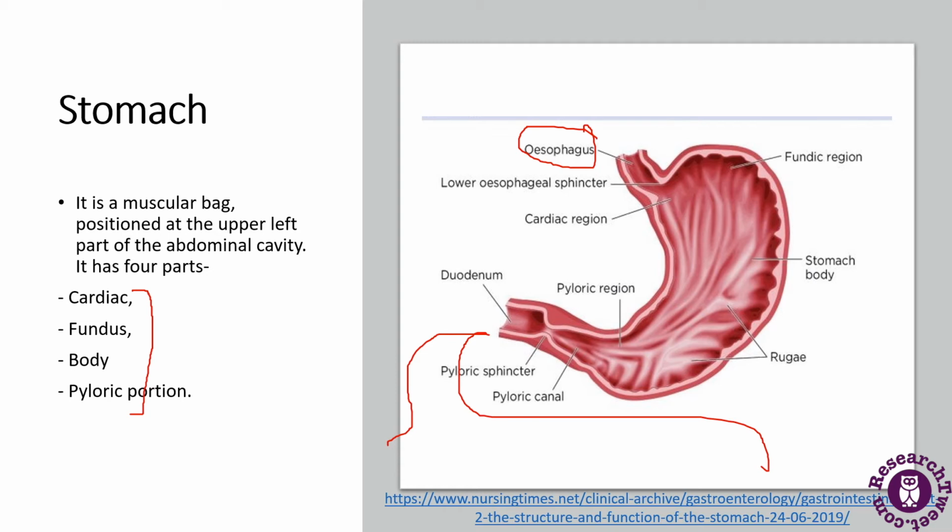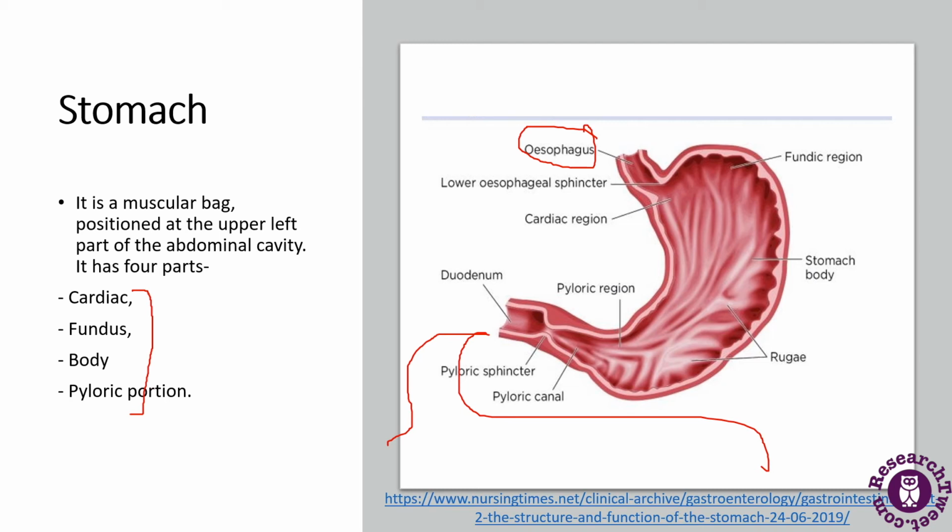Cardiac is the upper part of the stomach into which the esophagus opens. It is present close to the heart, and the opening of the esophagus to the stomach is regulated by the gastroesophageal sphincter. Next comes the fundus. It is dome shaped and it's usually filled with air.